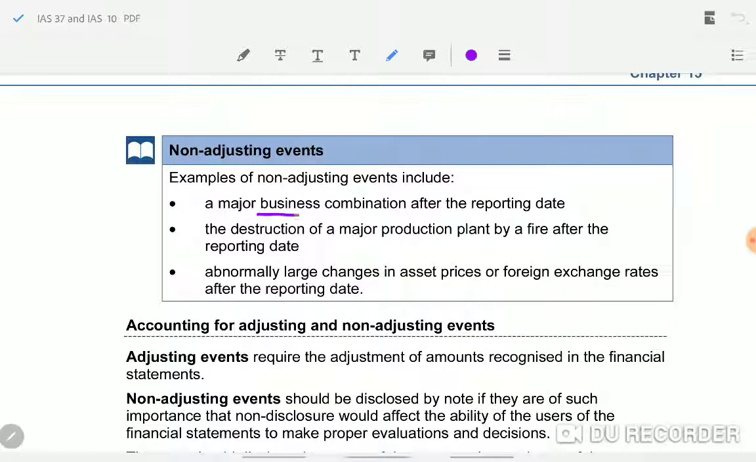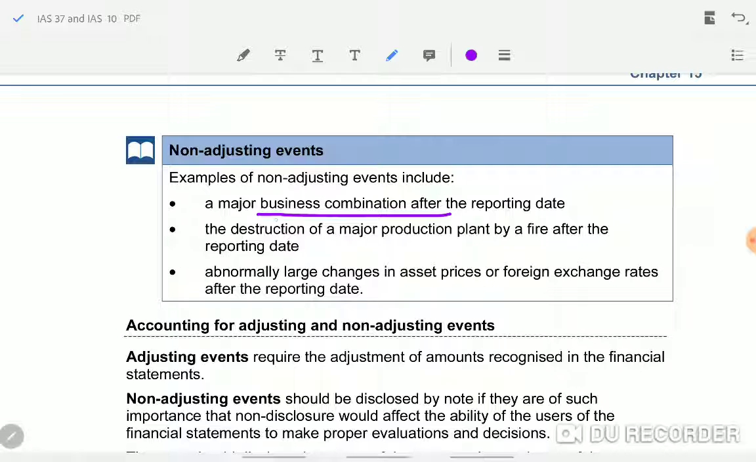For non-adjusting events, if it is material, you have to disclose it. Adjusting means you have to adjust. Fraud and error related to the prior year, the financial statement should be adjusted. When the auditor is carrying out the audit and finds some fraud, you correct the financial statement.